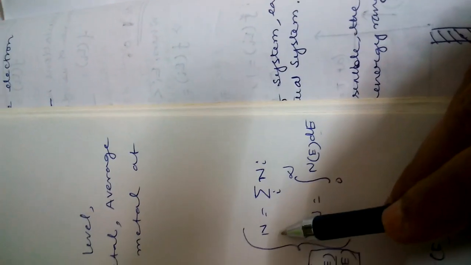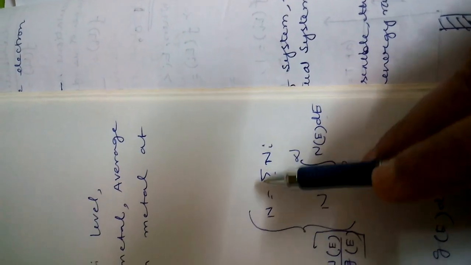We know from earlier discussion of the concept of total number of particles that it is the summation of Ni in the case of a discrete system, and for a continuous system this summation should be replaced by integration, 0 to infinity, Ne into dE, where d is the differential.